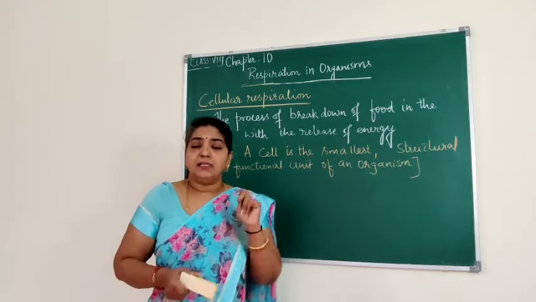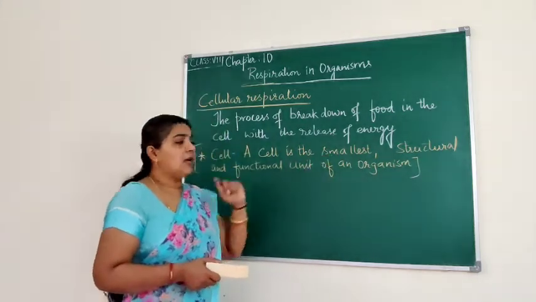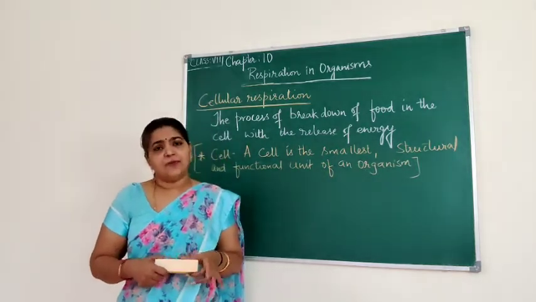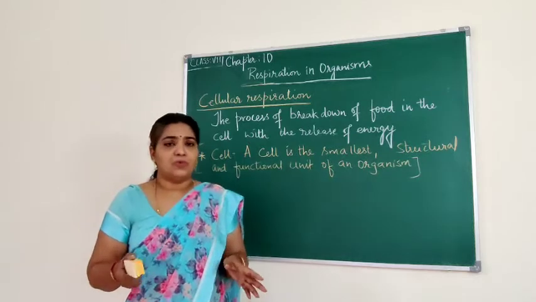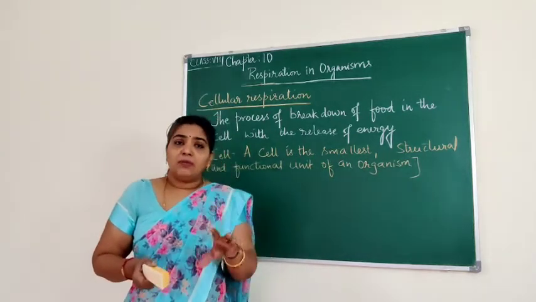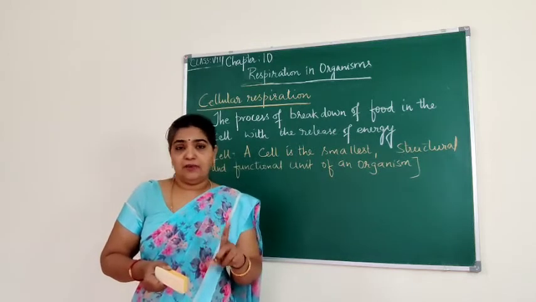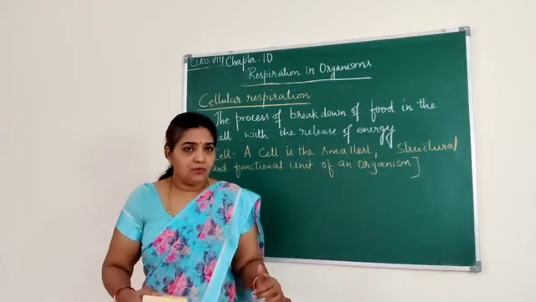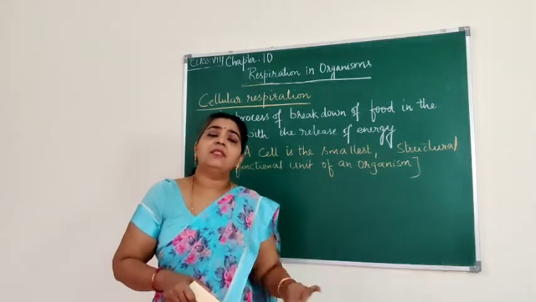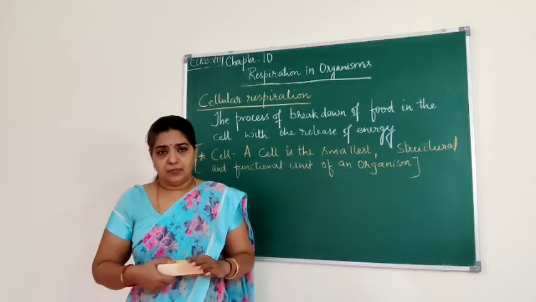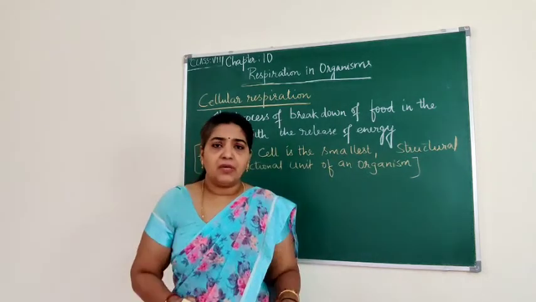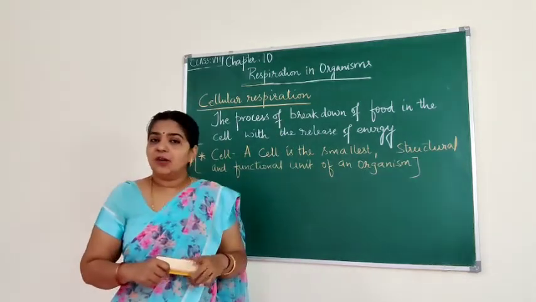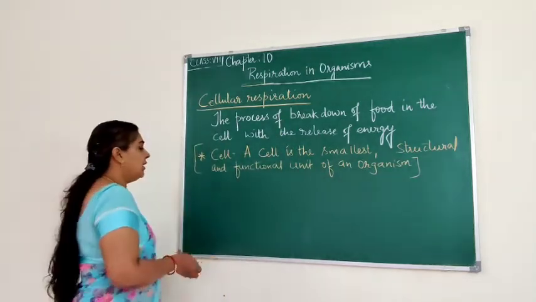So what is a cell? A cell is the smallest structural and functional unit of an organism. It carries out all the life processes. Respiration is one of the life processes, and it takes place in each and every cell. In a human being, in each and every cell we find cellular respiration. What is cellular respiration? It is breakdown of food in the cell with the release of energy.